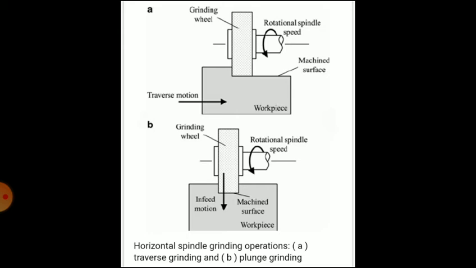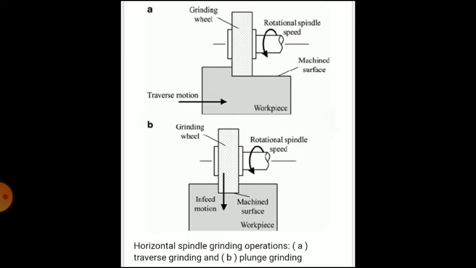Second, that is a plunge grinding. In a plunge grinding, the work rotates in a fixed position as the wheel feeds to produce cylinders of equal length or shorter than the width of the wheel.